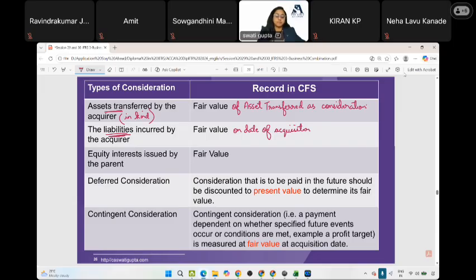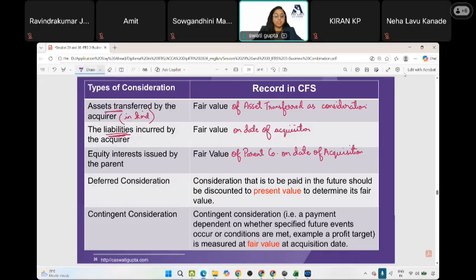Equity interest issued by the parent, that is, equity shares issued by the parent. We will take the fair value of the issuer company, the parent company, on the date of acquisition, and later we will record it as share capital and share premium.